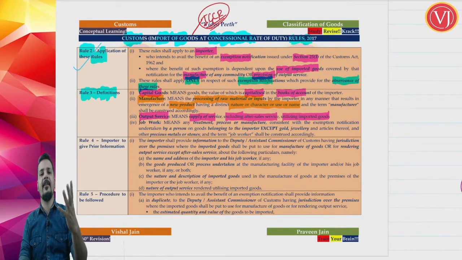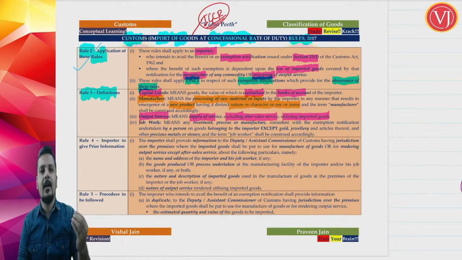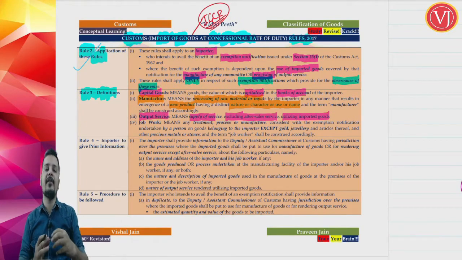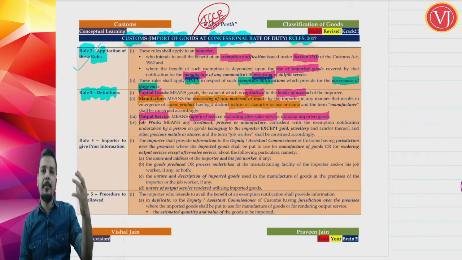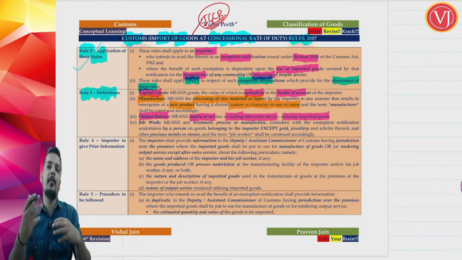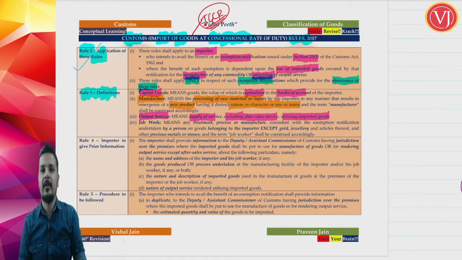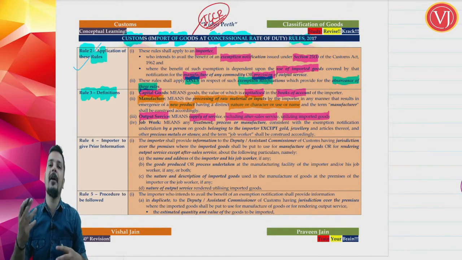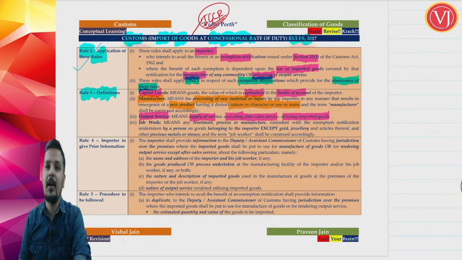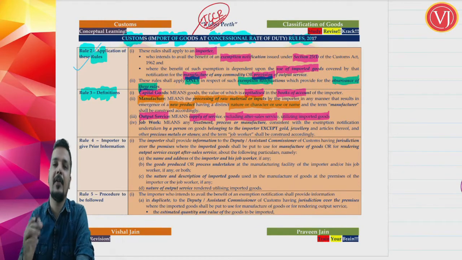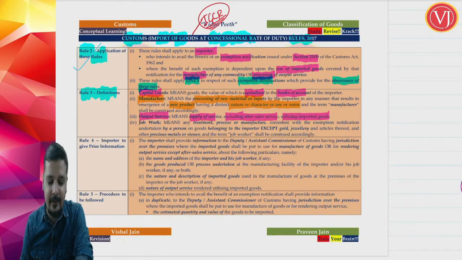I am giving you practical examples. You are importing, say, new equipment at a concession rate, and you are promising that you are going to use that equipment for providing healthcare services. So you are importing goods including capital goods, and you are promising that you will be using those goods or capital goods for providing healthcare services. Or you are importing a machinery and you are saying that you will be using this machinery only for printing purposes. So you are talking about using the imported goods for giving some service, but that service should not be after sales service.